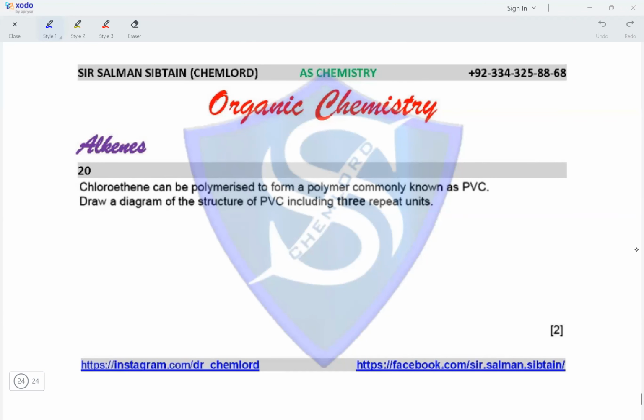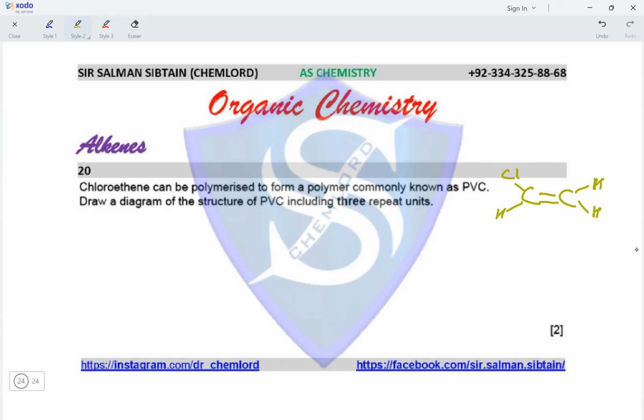Question 20. Chloroethene can be polymerized to form a polymer commonly known as PVC. So the formula of chloroethene would be C double bonded to C. On one carbon atom, we will have a Cl and a hydrogen group. On the other, we will have two hydrogen groups attached. So this is the structure of chloroethene. Draw a diagram of the structure of PVC including three repeat units.